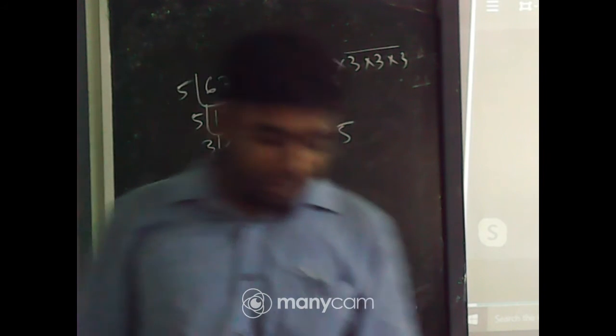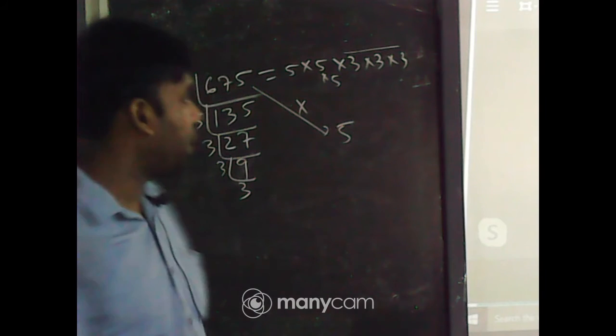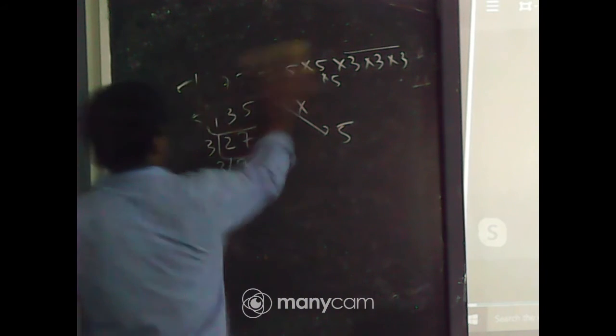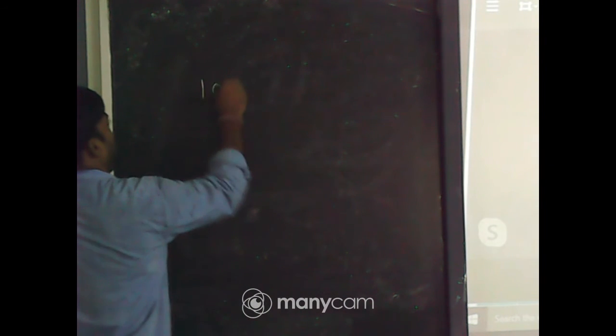And the fifth part of the question number 2. Hundred, 2.